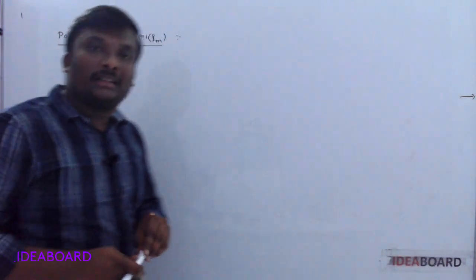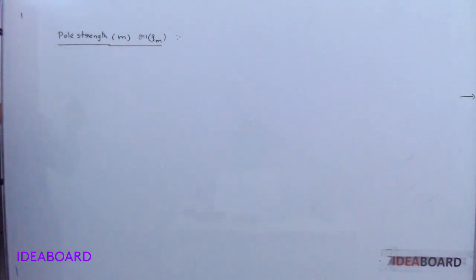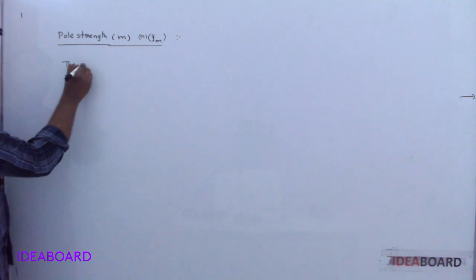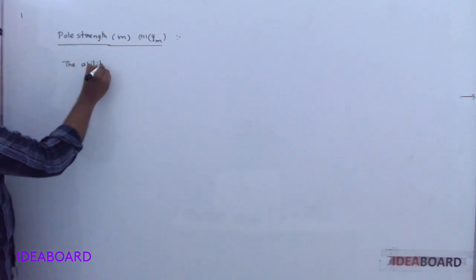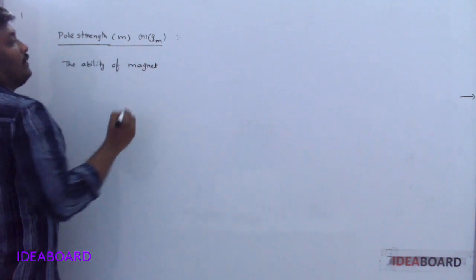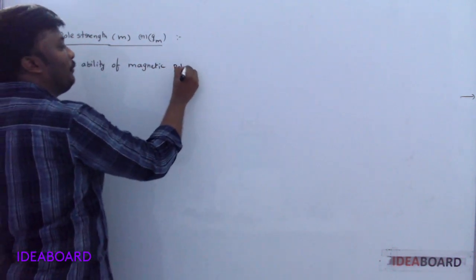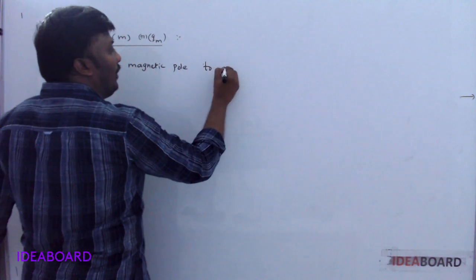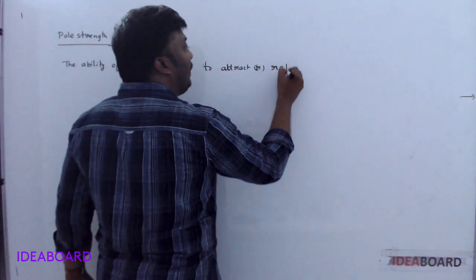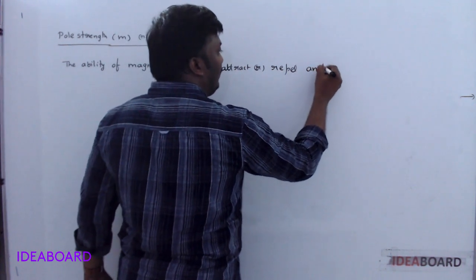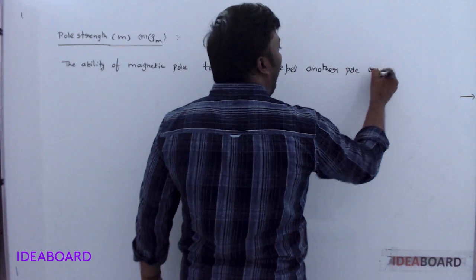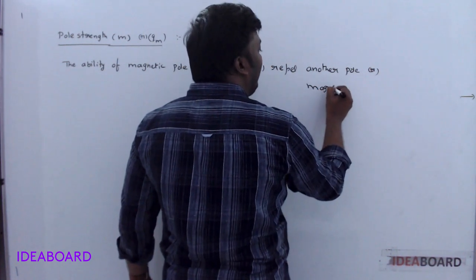What is pole strength? The pole strength is nothing but the ability of a magnetic pole to attract or repel another pole or magnetic material.